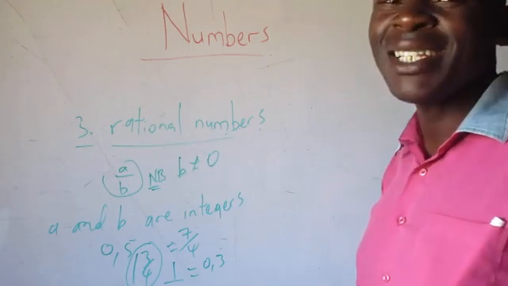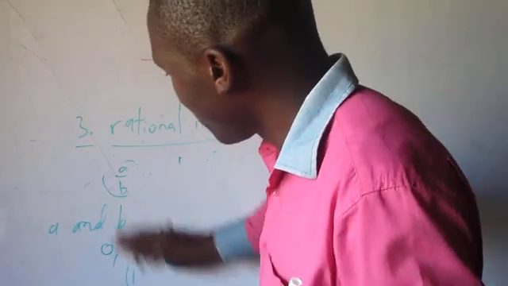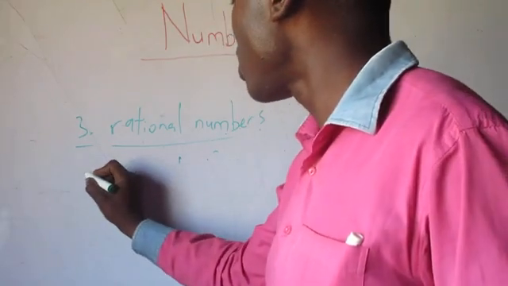So in summary, in terms of rational numbers, think of all integers.